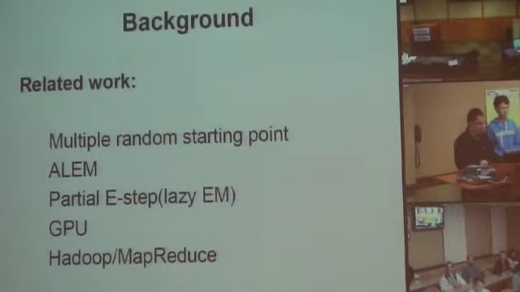It identifies which part of the data set is significant to the change of the Q function in each step, and only uses this subset to update the Q function in each iteration. GPU, Hadoop, and MapReduce use new technologies, such as parallel computing and faster processors, to accelerate the EM algorithm.